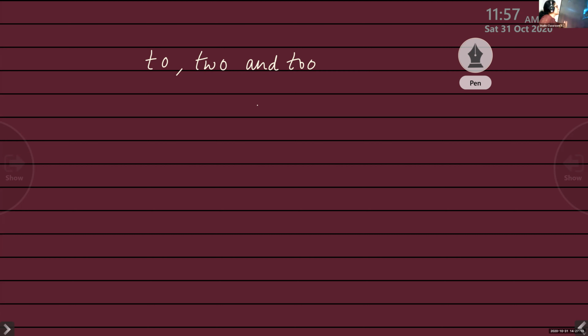Look at these three words: to, too, and two. All these three words are read alike, but they are entirely different from each other. What are such words called? Not synonyms. Synonyms means words with similar meanings.